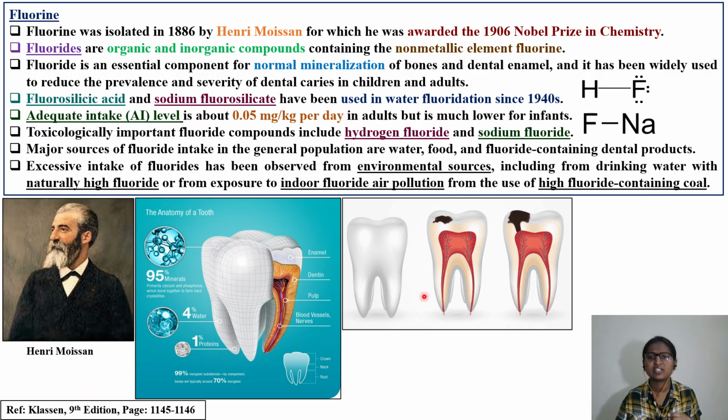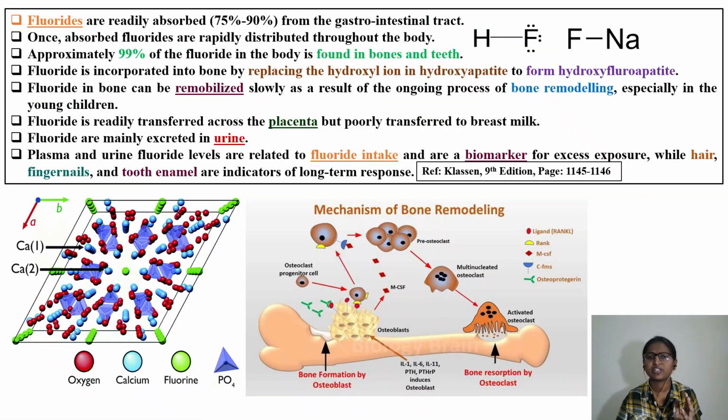So this you can see, the dental enamel. This is the healthy teeth, how the dental is taking place. Pause the video and try to read about the anatomy of the tooth also, so that you can visualize and keep it in your mind. The important parts will be the crown, neck, and root. Enamel is the outermost layer of the teeth, so very important. So in continuation, we are discussing page number 1145 and 46.